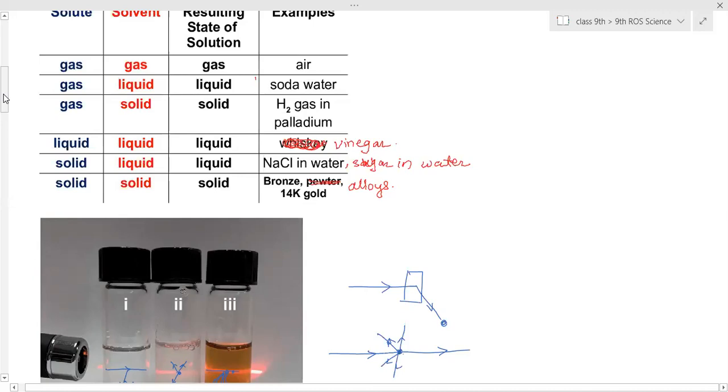Okay. Now the third case is what supersaturated means. Now I still want to dissolve more sugar in water. So what will I do? We will heat it. So due to heating, what happened? The space increases. The water particles move apart from each other and the space increases. Due to the increase in space, the water will provide more space for the sugar particles and further sugar gets dissolved into it. Such solutions are called supersaturated solutions.